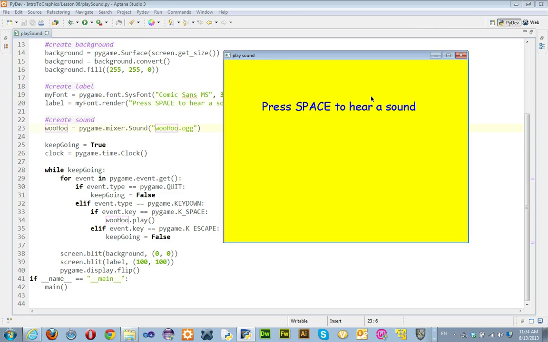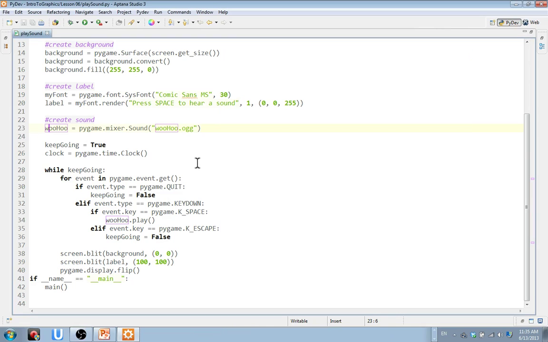Is it going to overlap? So if the user is pressing space repeatedly multiple times, is the sound overlapping itself? Yes. What you can do is you can stop the sound from playing until the loop is done, which means you can create a delay.